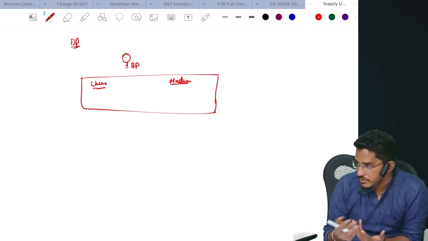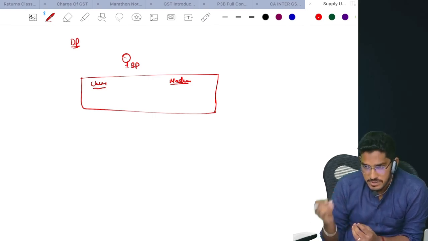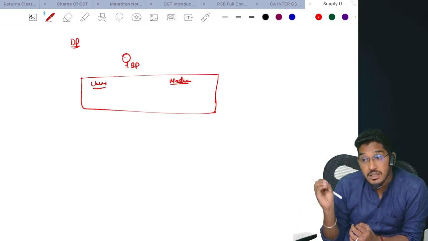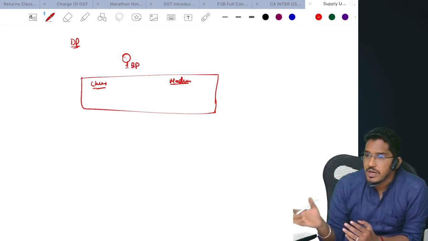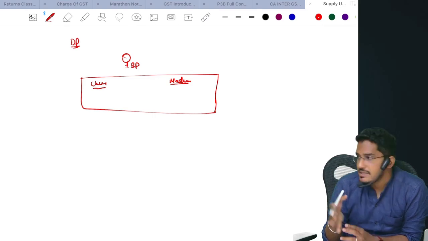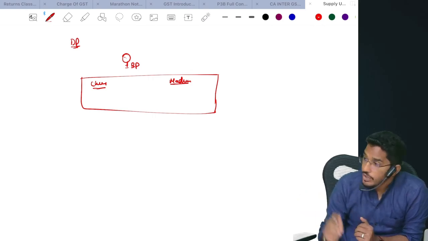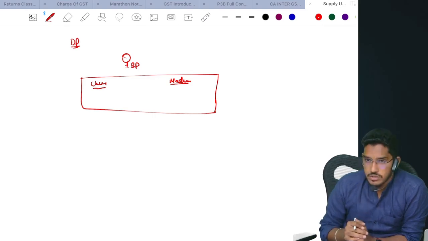Not necessary. If you have multiple places of business in the same state or union territory, you need not obtain multiple registrations. You can operate them under a single registration. One place you will declare as the principal place of business, another place you will declare as an additional place of business. No need to take multiple registrations. However, if you want, you can take separate registrations.